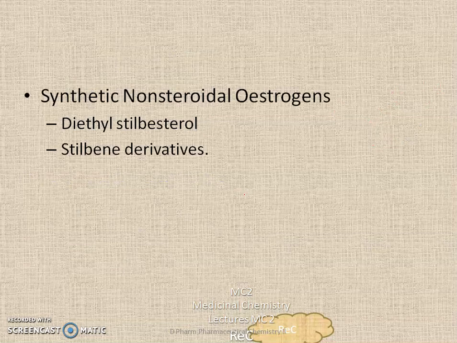And then there are synthetic non-steroidal estrogens. What we have seen previously are all steroidal compounds. Non-steroidal estrogens don't contain the cyclopentanoperhydrophenanthrene nucleus. They are basically stilbene derivatives. An example is diethylstilbestrol, which is a synthetic non-steroidal estrogen.